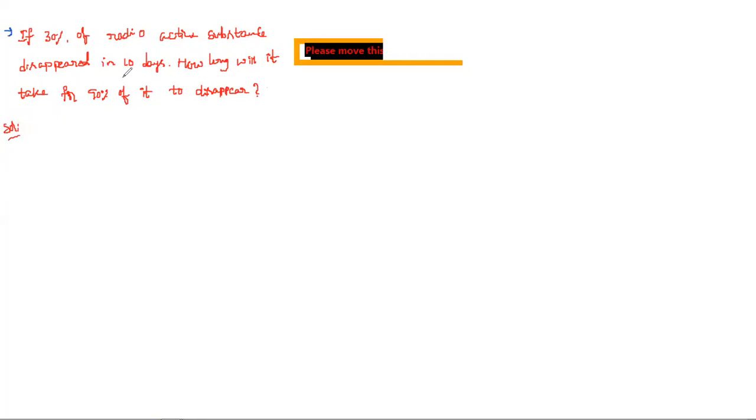So within 10 days, the radioactive substance is reducing by 30%. And what about the remaining substance? 30 disappears and the remaining is 70, right? Initially we don't know how much they mentioned, so simply we'll choose that.